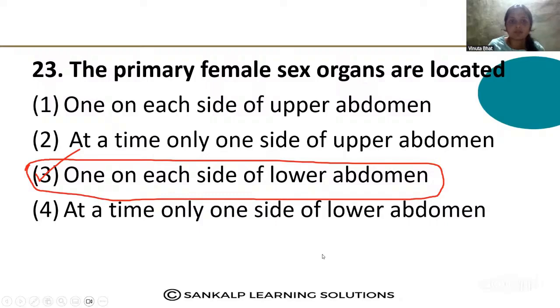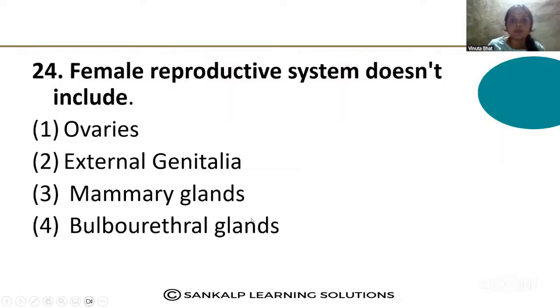Next question. Female reproductive system doesn't include ovaries, external genitalia, mammary glands, bulbourethral gland. Yes, what's the answer for this question? Please comment your answer. Ovaries, that is part of the female reproductive structure.